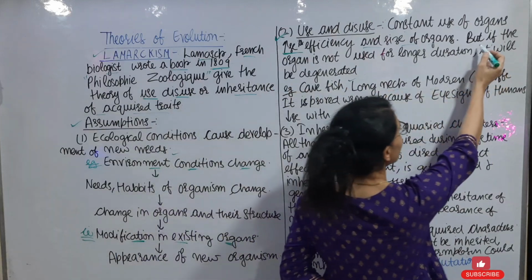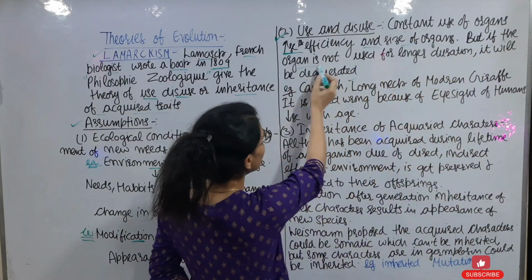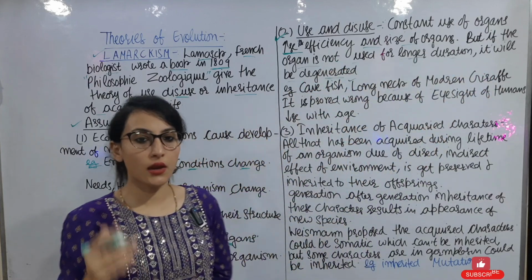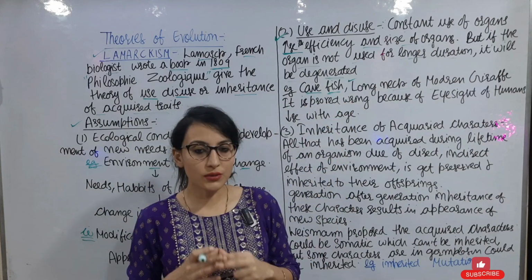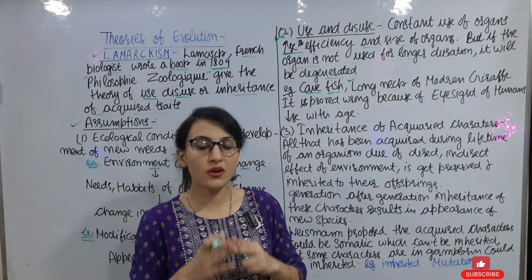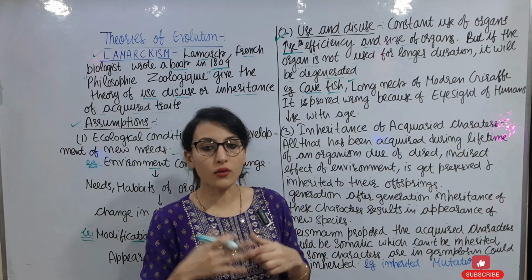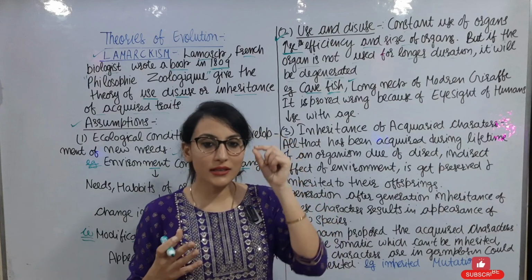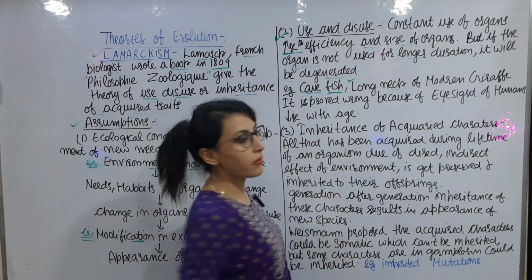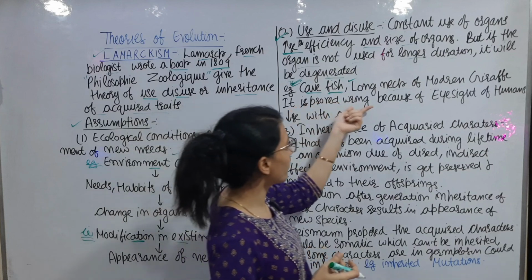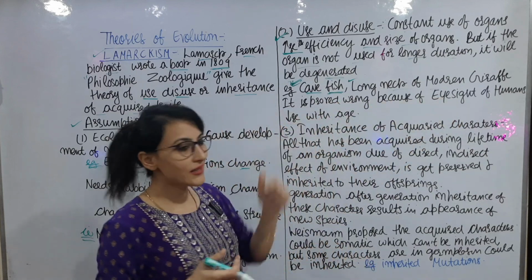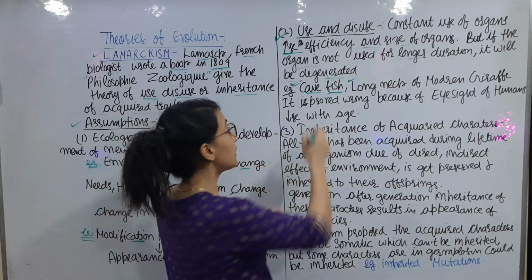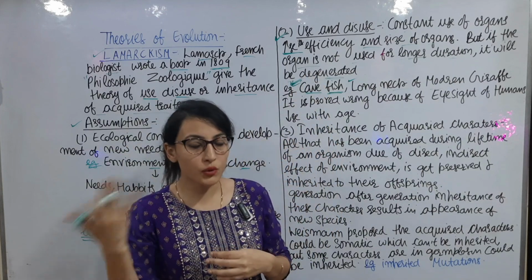Second is the theory of disuse. This means if an organ is not in use for a longer duration, it will degenerate. As in cave fish. Cave fish are blind. He quoted the example of cave fish, which are blind because their ancestors lived for several generations in dark conditions. That's why their eyes degenerated and ultimately they became blind. But this example is proved wrong, because the eyesight of humans decreases with age. As we get older, our eyesight becomes weaker and weaker. But if this theory were correct, the eyesight should improve with age.